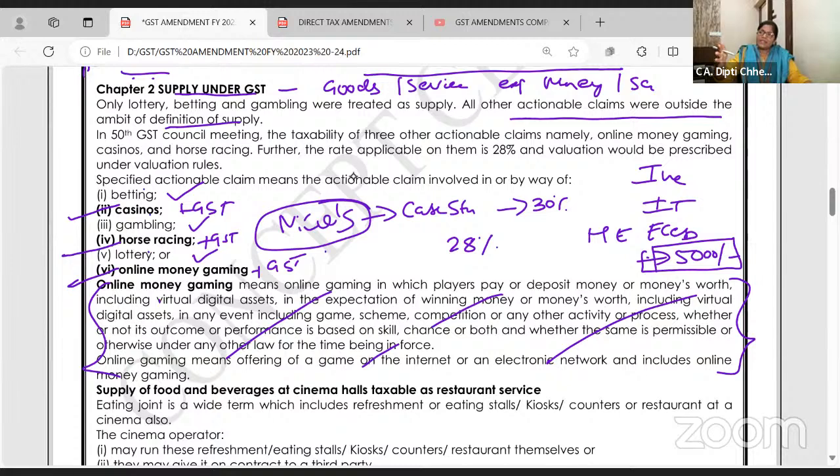Now here, in online gaming, horse races, casinos, whenever money is received in advance, on that also GST is going to be charged. Clear to all of you?